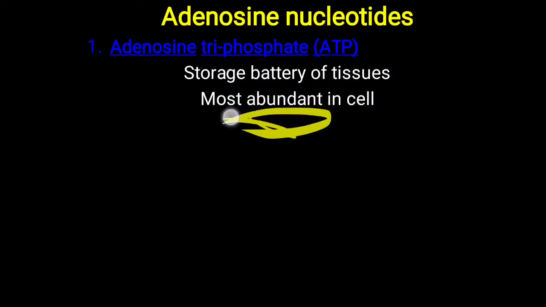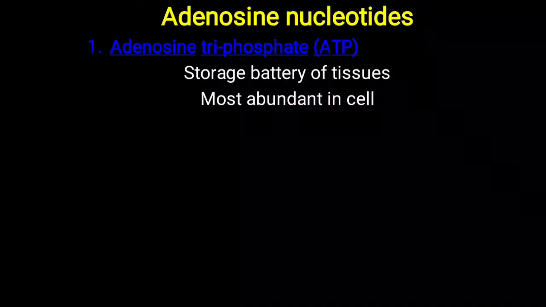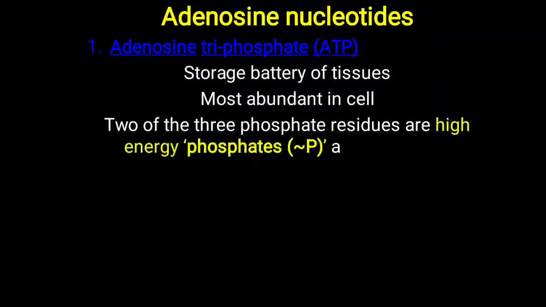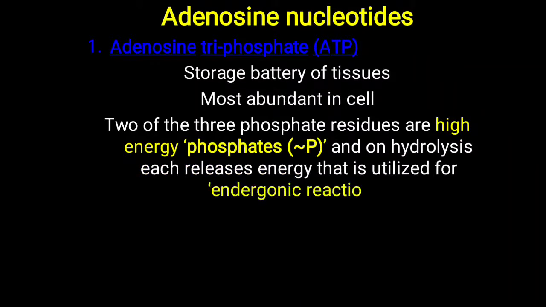If it is asked in the exam, you have to remember that the most abundant free nucleotide is ATP. Further, two of the three phosphate residues of ATP are high energy phosphates. Adenosine triphosphate: tri means there are three phosphate molecules. When you write ATP in chemical form, the first phosphate is written as a simple bond, but the second and third phosphates are written with a squiggle bond, indicating a high energy bond. When this bond is broken down, it releases energy.